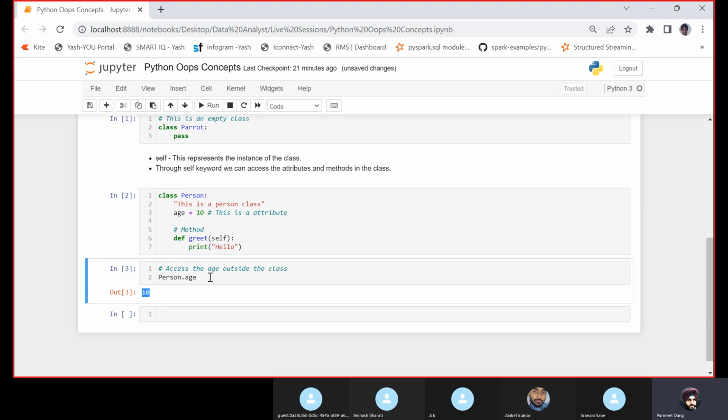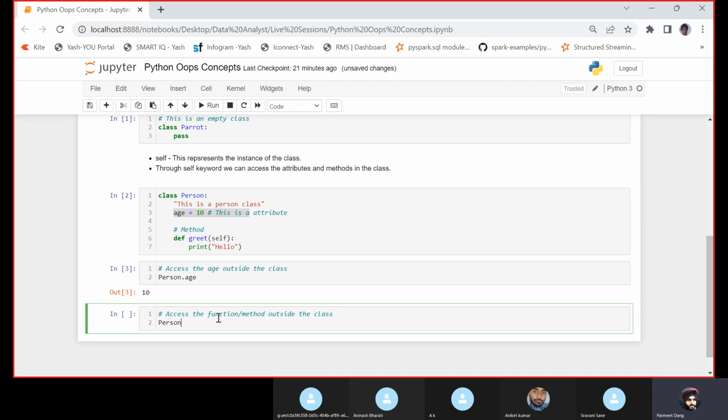If I want to access this attribute outside the class, I can write person dot age. Let us try to access the function or method outside the class. I can write person dot greet.